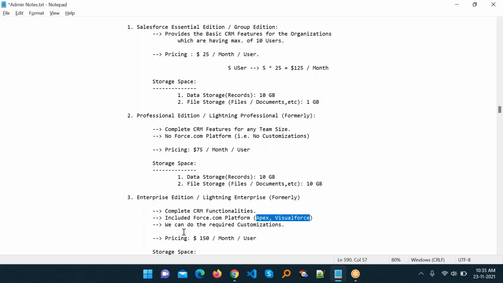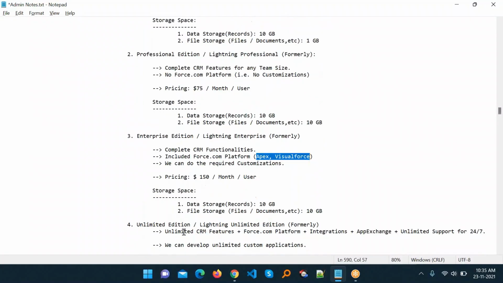So we can do the required customization, and the pricing is $150 per month per user. It has some storage capacity for data storage and records. Storage is nothing but the records in Salesforce. So we can store up to 10 GB, and file storage for files and documents is 10 GB. So it has some limitation for storage.